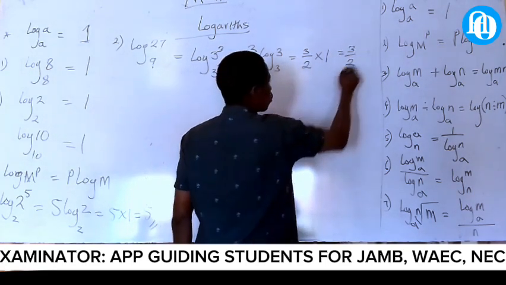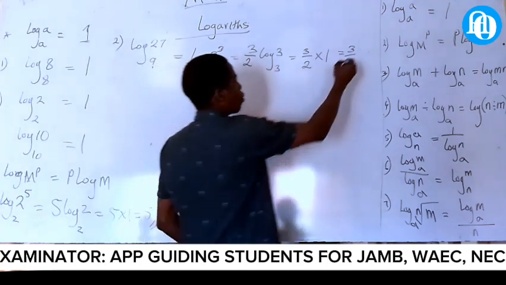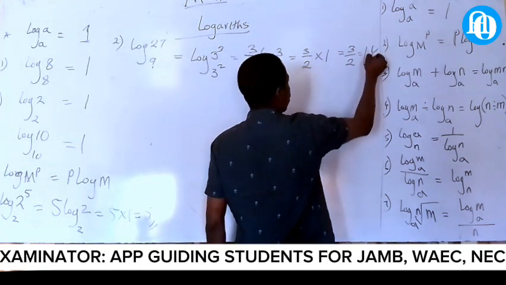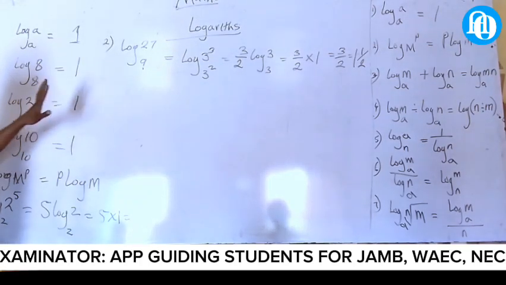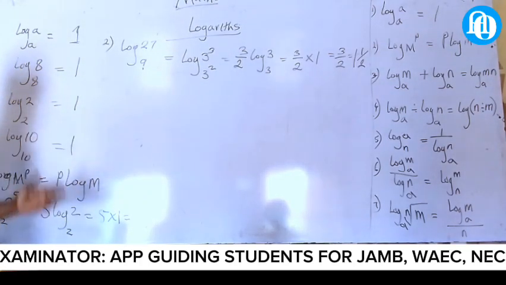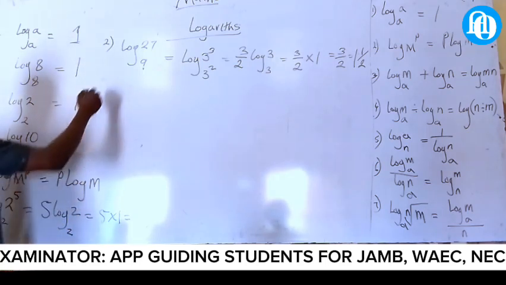3 all over 2. In fractions, we don't allow leaving the answer like this. It will now be 1 1/2. You get it now? That's how they do the law. It's very simple, but most students don't know that. Very simple topic.